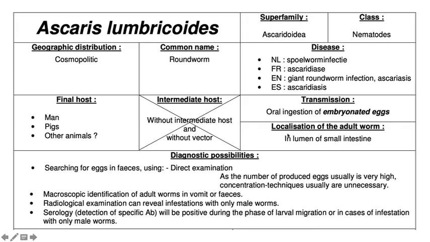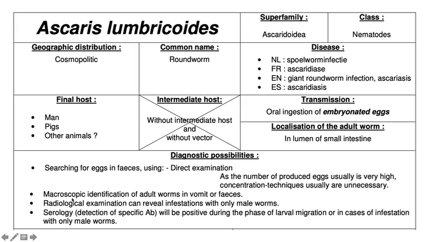Sorry. The location of the adult, we can see it in the lumen of the small intestine. So for the diagnosis, we have to search for the eggs in the feces, okay, and sometimes macroscopic identification in the vomit, where we can see the worm while vomiting.